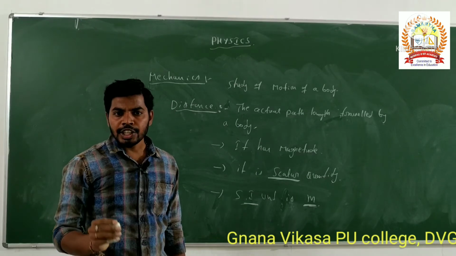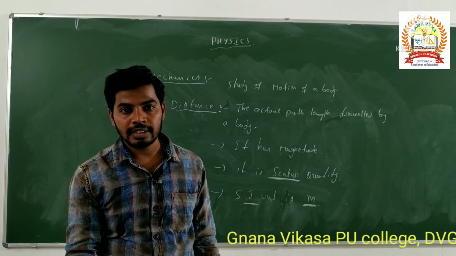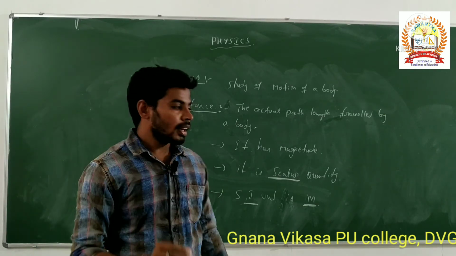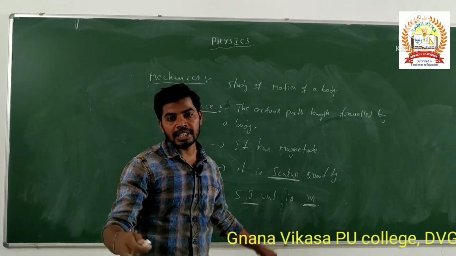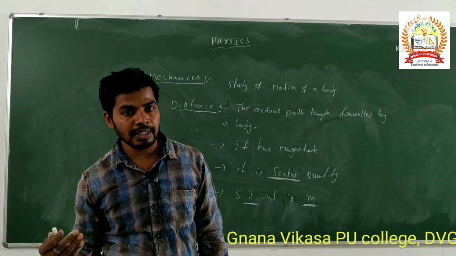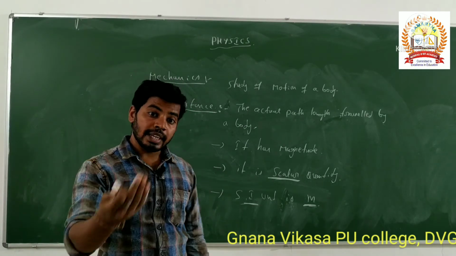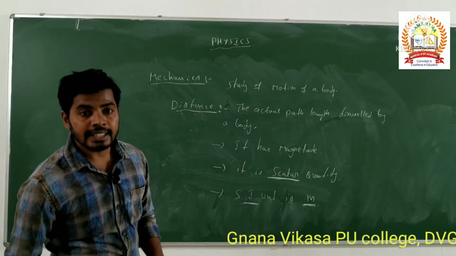Is it right? In the numericals, they will give millimeter, centimeter. In the units and dimensions chapter, we will discuss deeply the conversion of units: meter to centimeter, centimeter to millimeter, millimeter to kilometer, kilometer to miles. Is it right? Here, this is the distance.